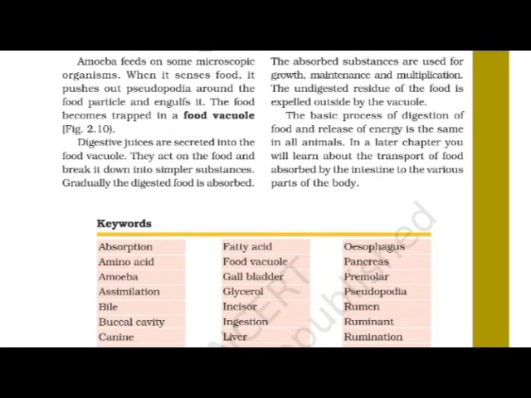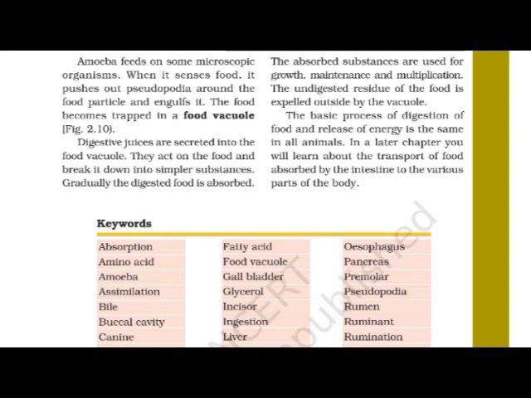The digestive process is actually the same that we have observed, and the release of energy is also the same.